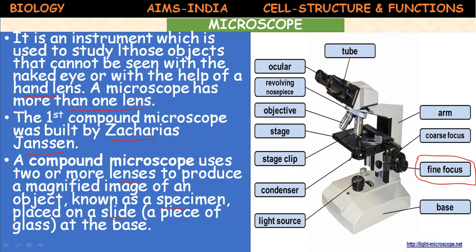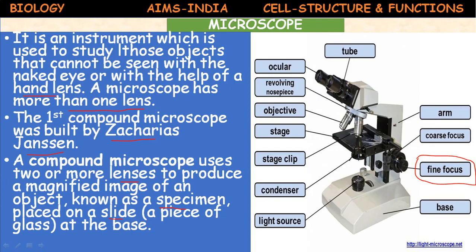So this light source you need to adjust, and a condenser is present. A stage clip. Okay, after placing a slide on the stage, this clip stops the movement of that slide or cover slip.